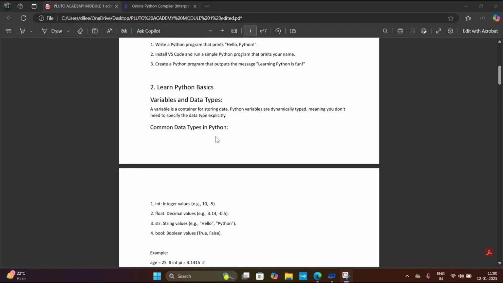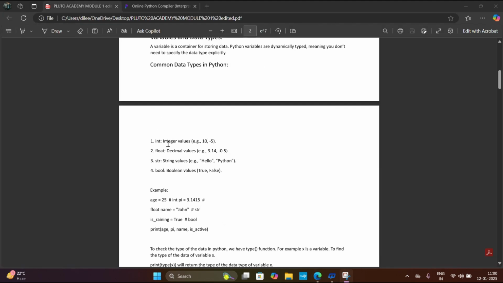Common data types in Python: integer data type, float data type, string data type, boolean data type. Integer data type is used to store integer values or whole numbers, for example 10, -5, 0. Float data type is used to store decimal values, for example 3.14, -0.5.